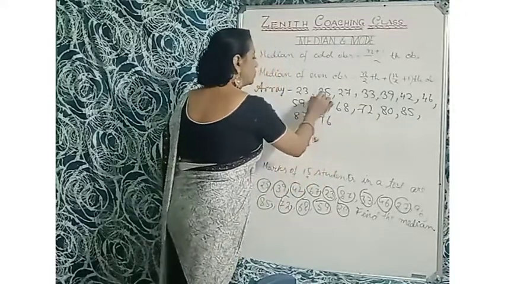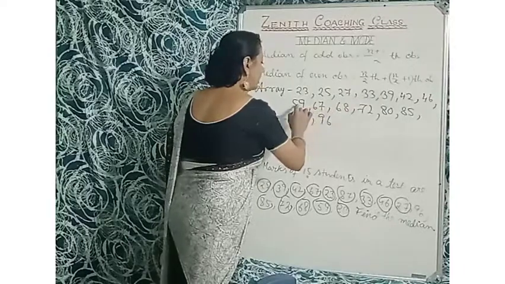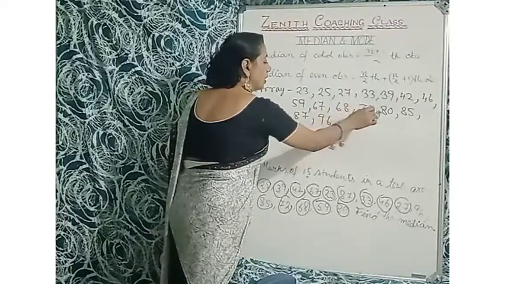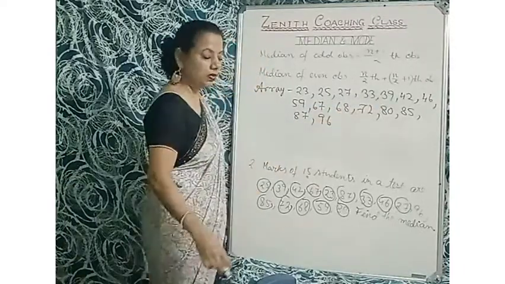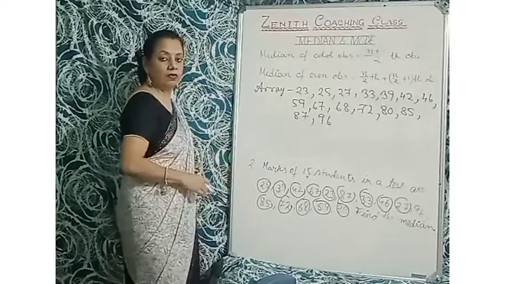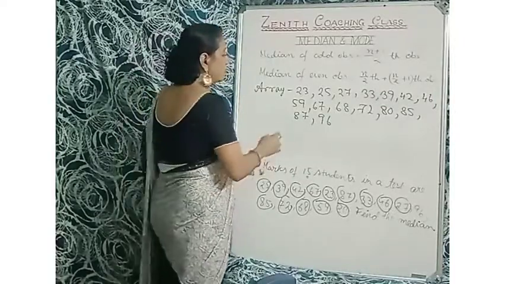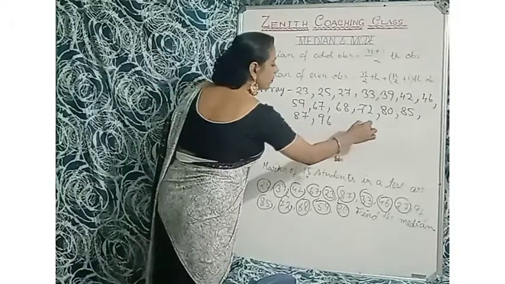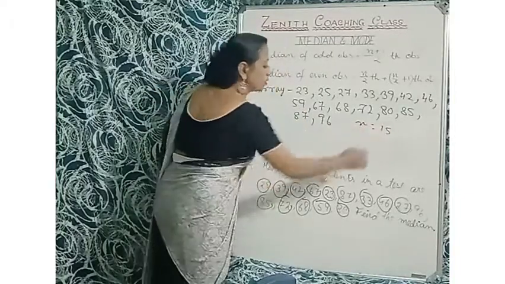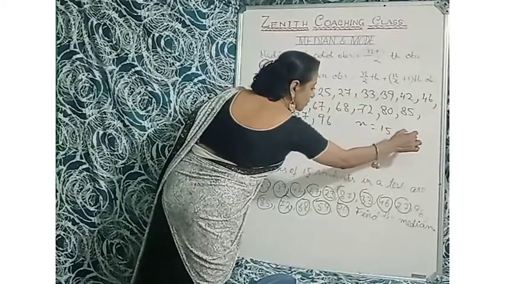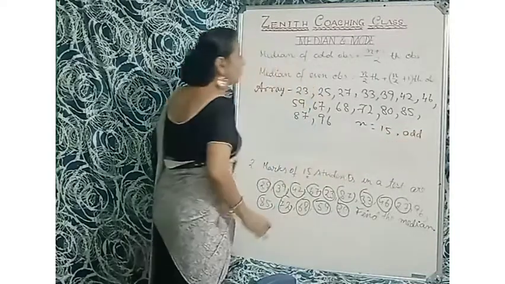Okay. 1, 2, 3, 4, 5, 6, 7, 8, 9, 10, 11, 12, 13, 14, 15. Understood? So be careful for adding the data. Now here n equals 15. So n is 15, which means an odd number of observations. So what's the median here?